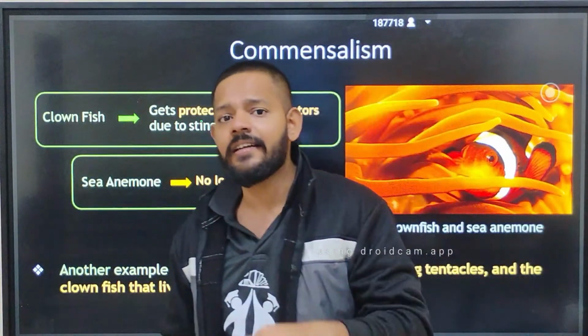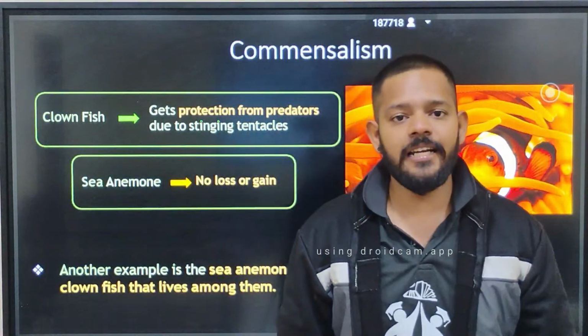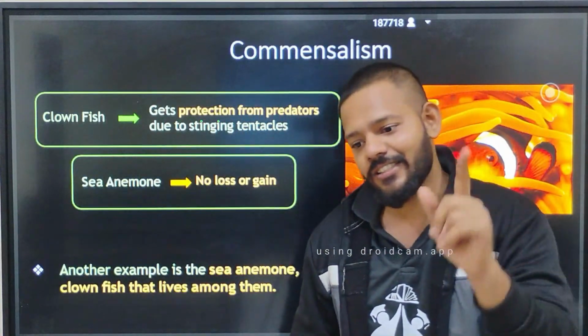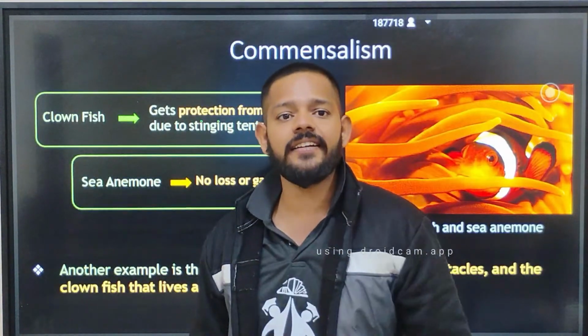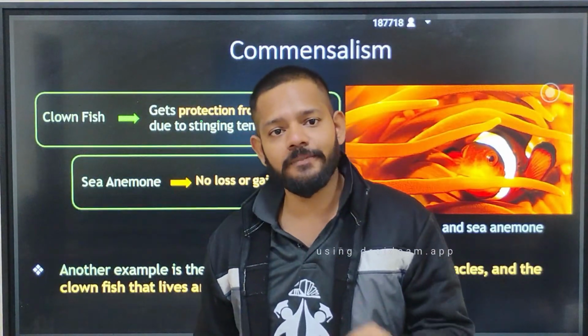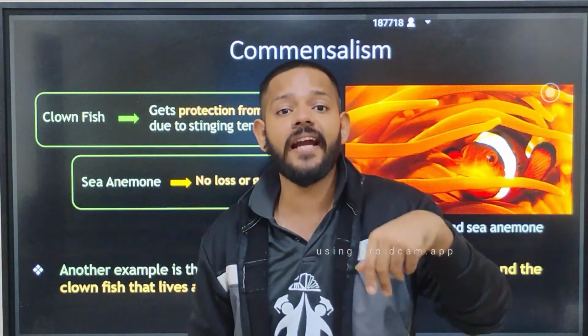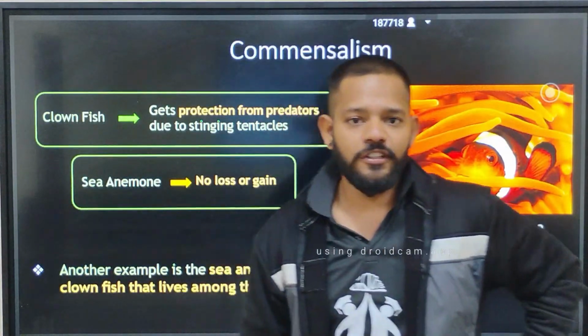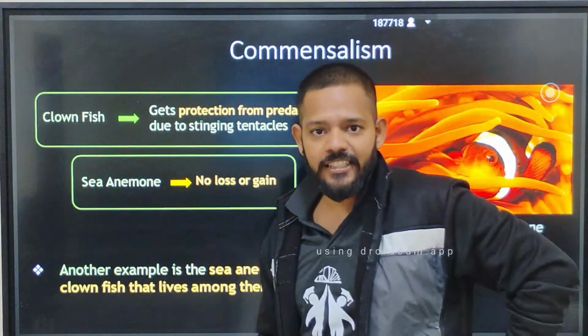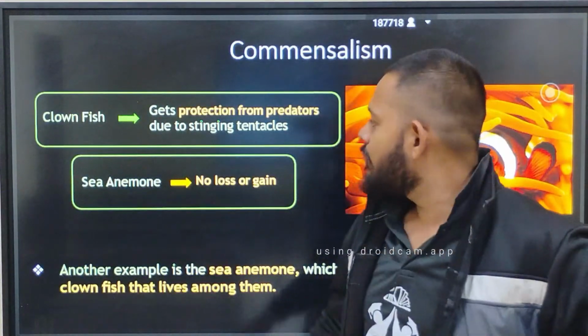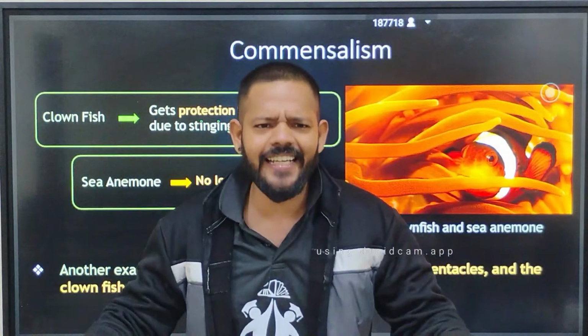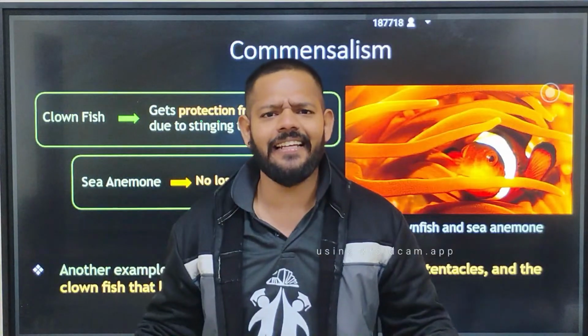So other fish do not come near that sea anemone. But that sting cell does not affect the clownfish. The clownfish has resistance against it, so it is not affected, but it affects other species or the predators of the clownfish. So the clownfish gets a positive benefit, a safe house where it can live safe from its predators, while the sea anemone does not get any loss and does not get any gain.